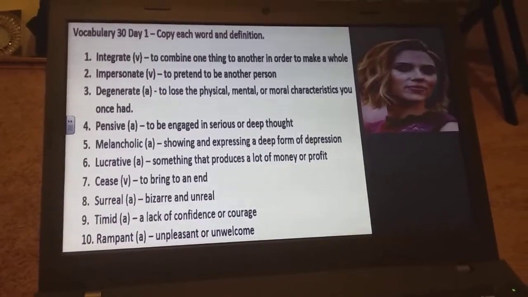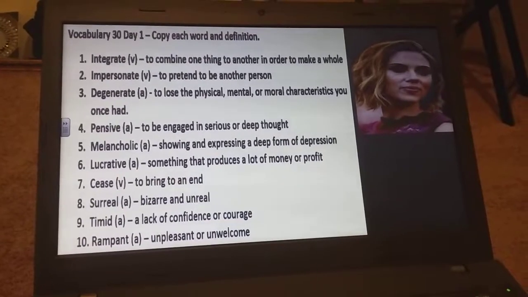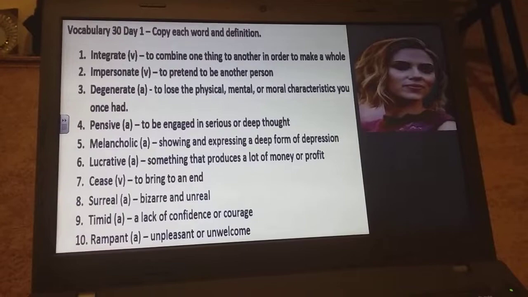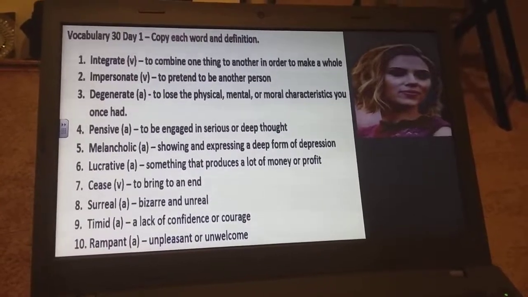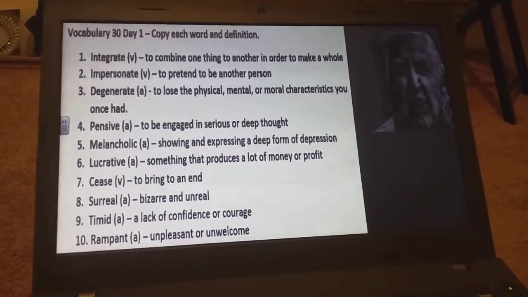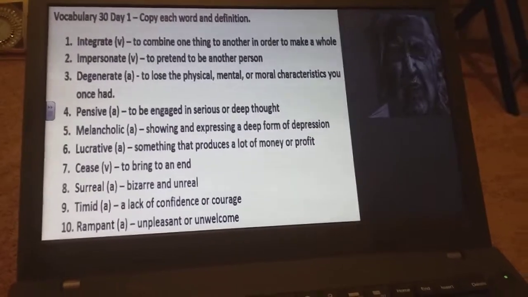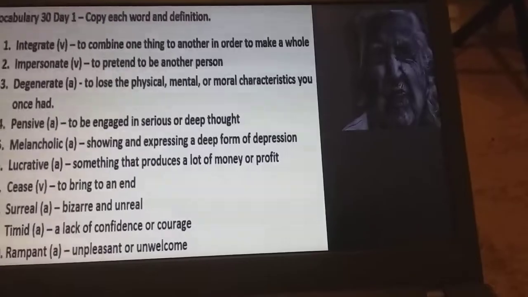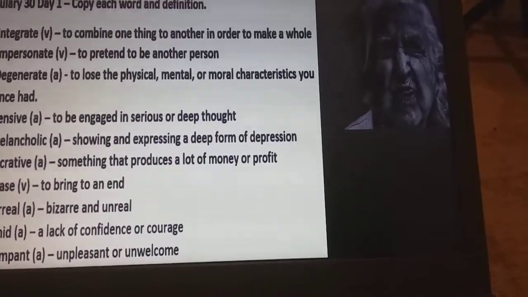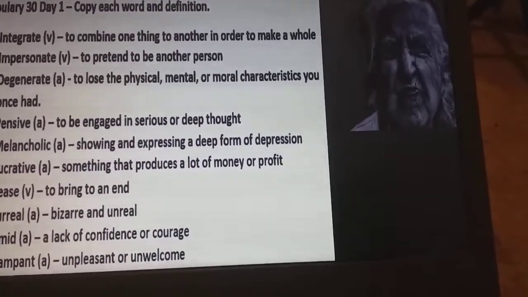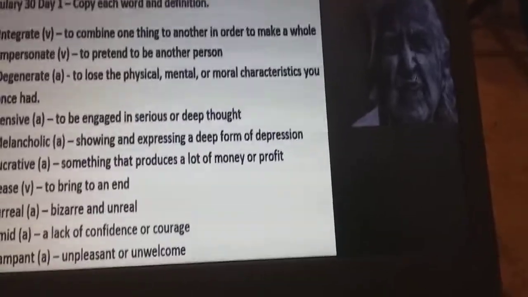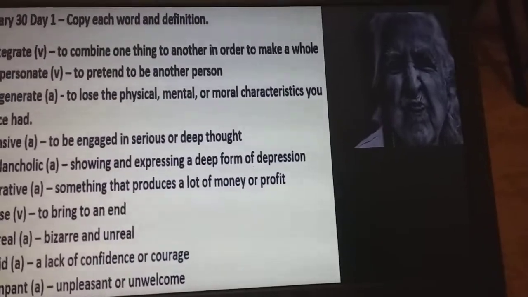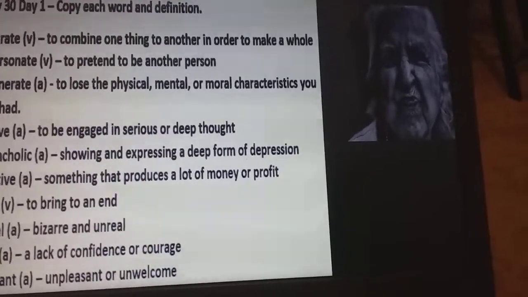Word number 3 is the word degenerate. Degenerate, that word is an adjective. It means to lose the physical, mental, or moral characteristics you once had. A very popular example of something that can be degenerate is us. The older we get, our appearance, our mental capabilities can be described as being degenerate because the older you get,